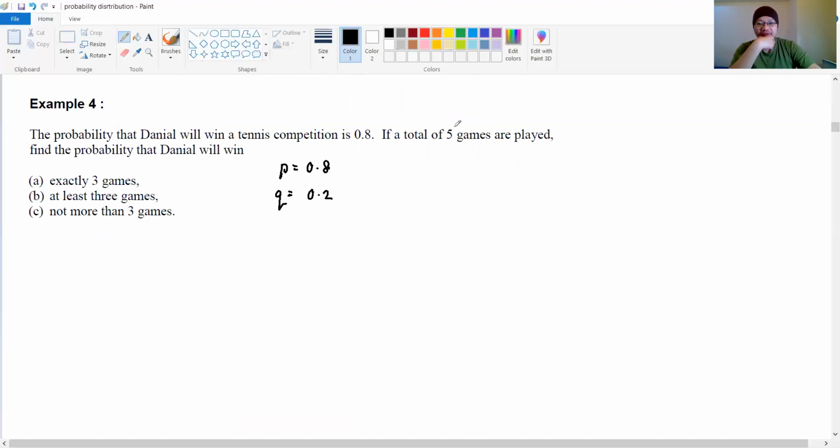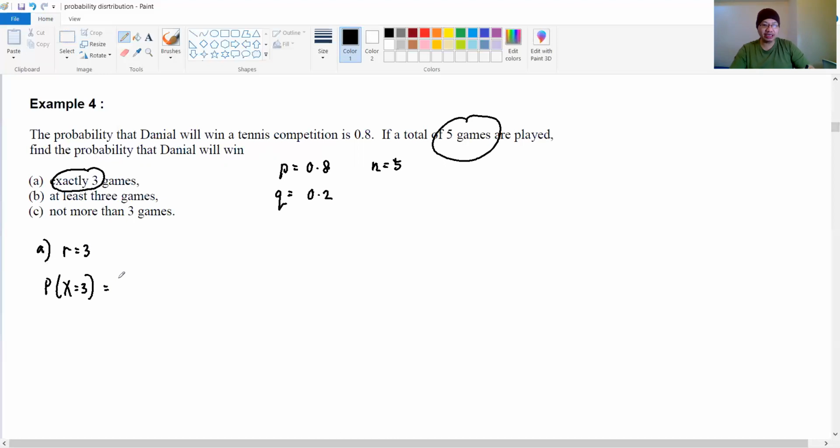If a total of 5 games are played, that is your N equals 5, the sample space. You are playing 5 times. So find the probability that exactly 3 games are won. Exactly, so to solve part A, your R equals 3 here. So the probability will be X equals 3.